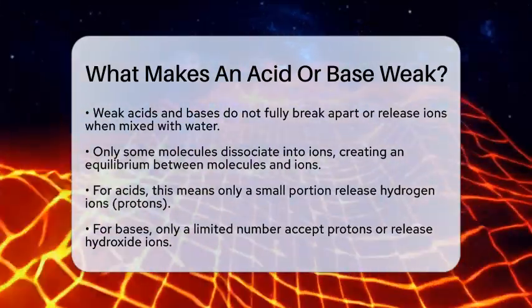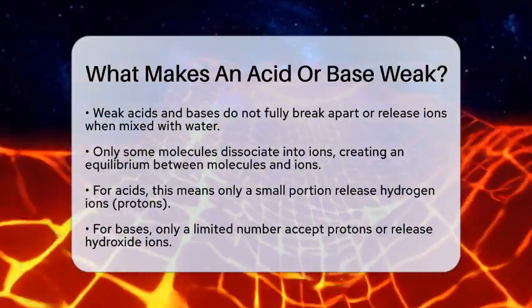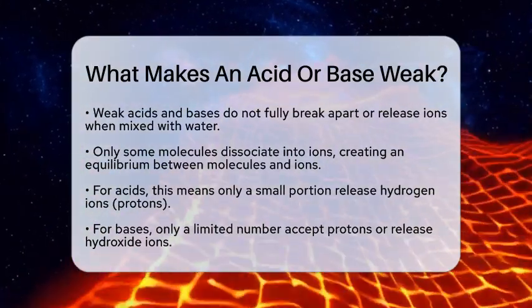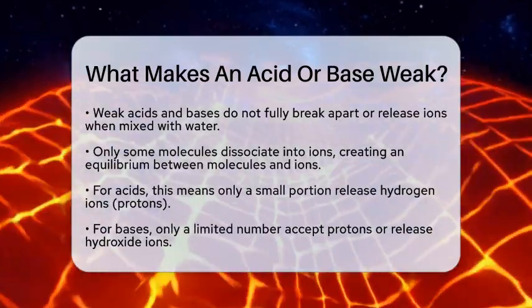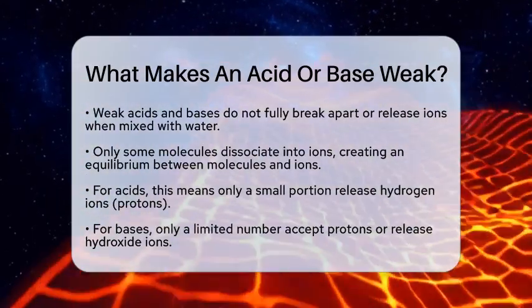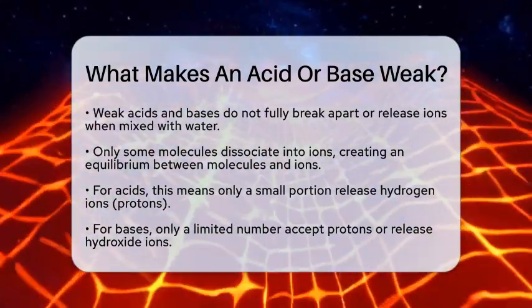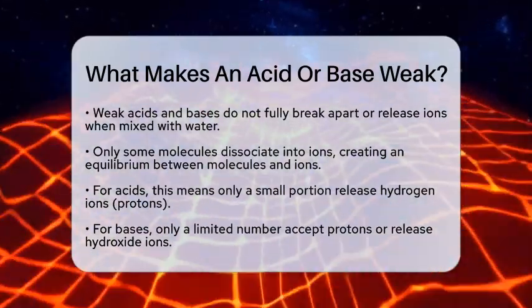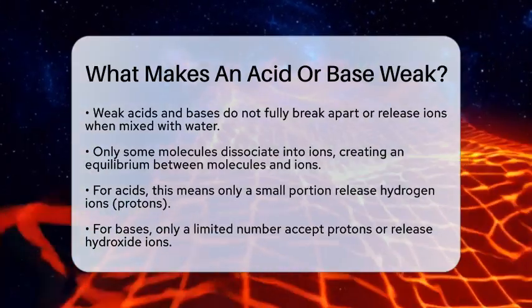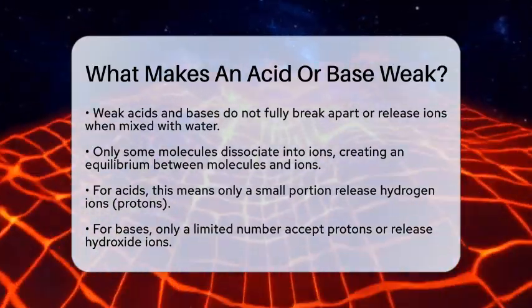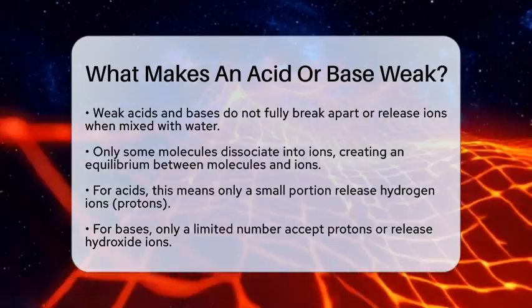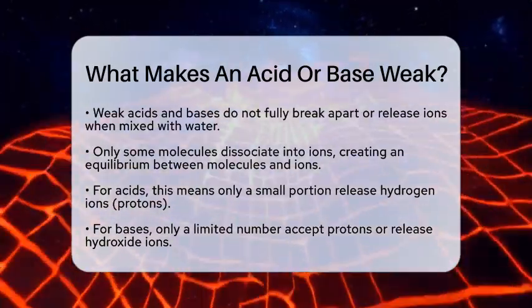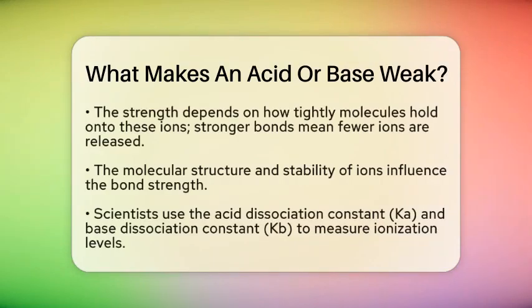Let's find out. An acid or base is called weak because it does not fully break apart or release ions when mixed with water. Instead, only some of the molecules split into ions, while others stay intact. This creates a balance called an equilibrium, where molecules and ions coexist. For acids, this means only a small part of the acid molecules give off hydrogen ions, which are also called protons. For bases, only a limited number of molecules accept protons or release hydroxide ions.